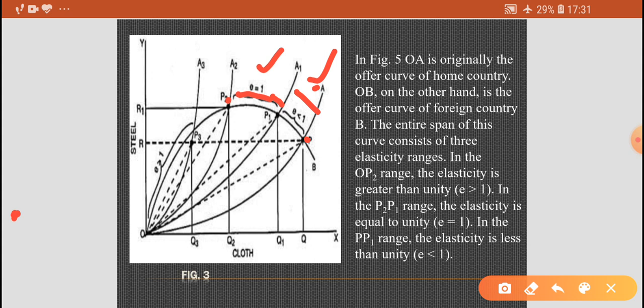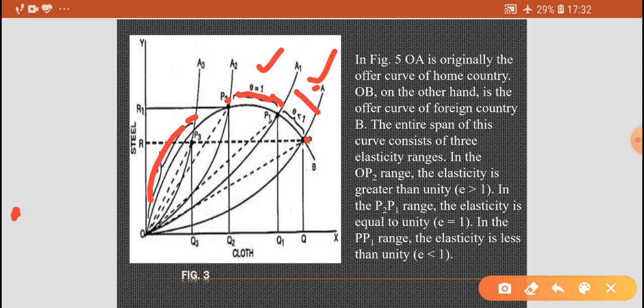As long as the offer curve of the foreign country is more than unit elastic, in this area OP3, it is desirable for the home country to lower tariffs, suffer adverse terms of trade, but at the same time achieve a higher level of welfare.